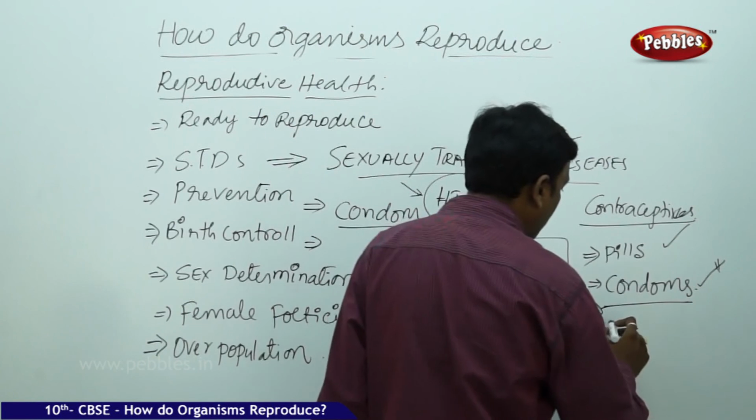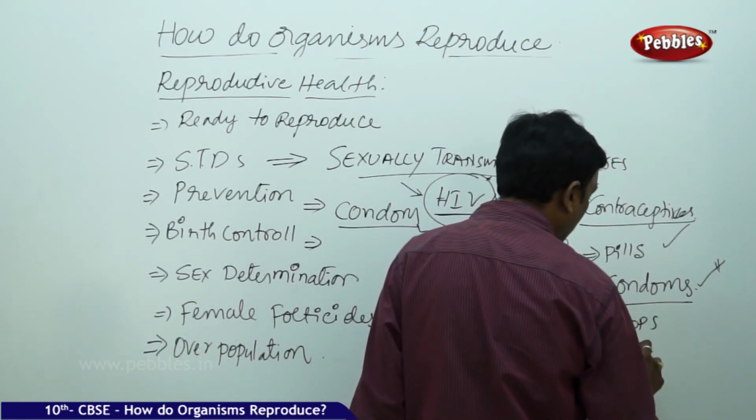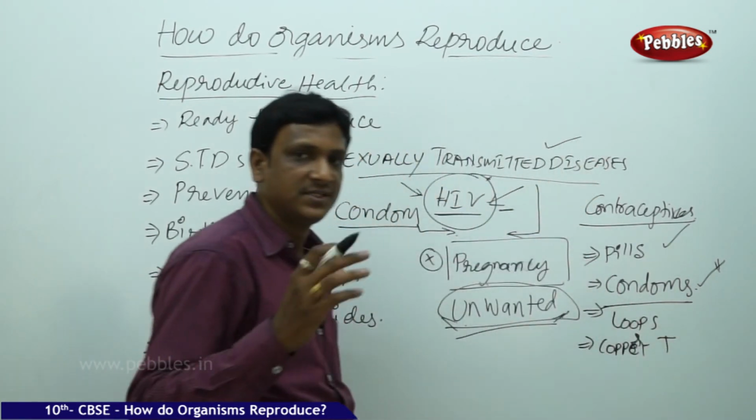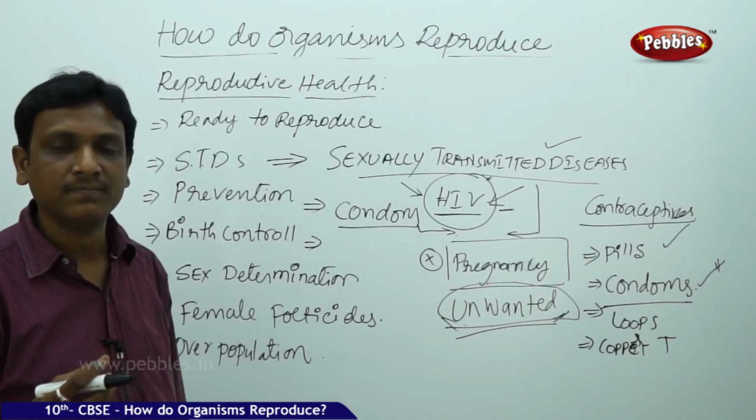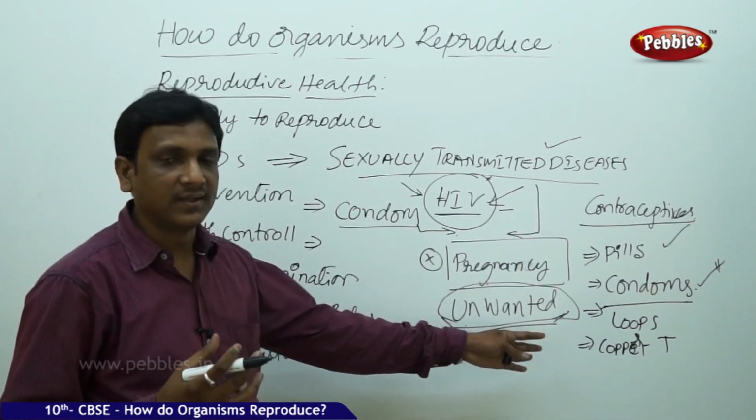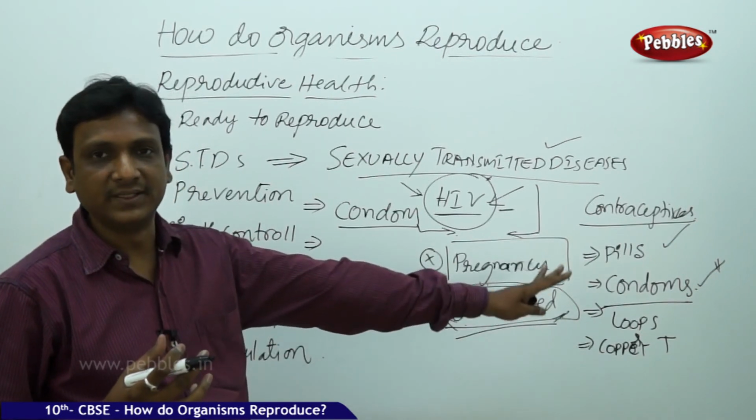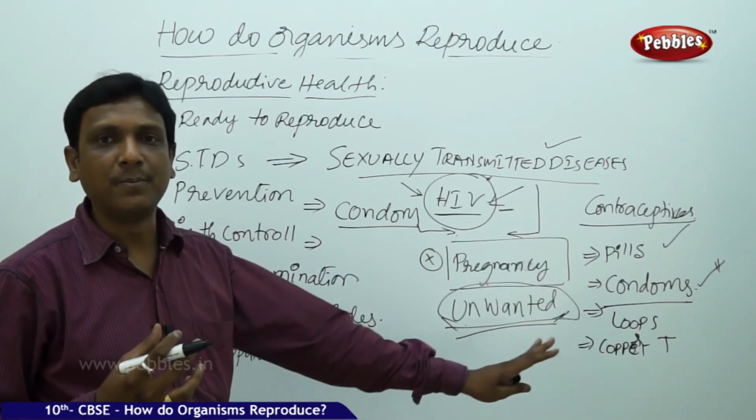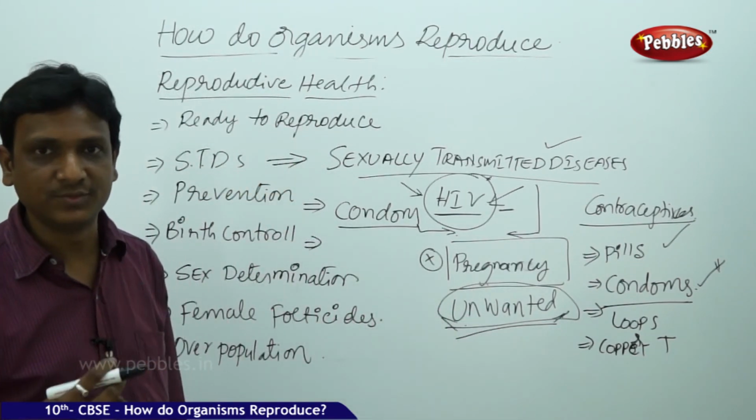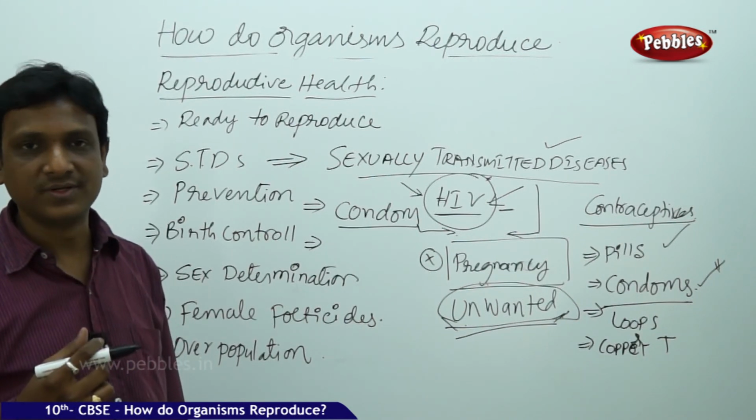And there are some physical barriers like loops and copper T. Copper T is a physical barrier which is fixed in the uterus of the female. So we cannot think any of these methods are excellent and extraordinary and problem-free. There is a problem associated with each and every method we discussed here. But these are the options. Copper T means they place a barrier in the uterus which will prevent the fertilization of the sperm and egg cell. But it will cause irritation and infections in the uterus of females.